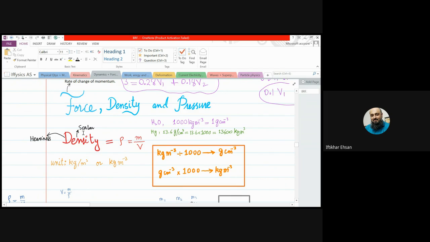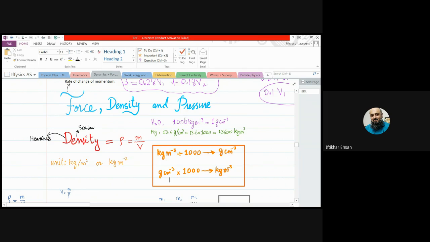Scalar quantities are usually only positive. The unit of mass is kg and volume is meter cube, so the unit for density is kg per meter cube. There is one thing which I would like you to remember that will be useful for you. If we are knowing the density of a material in kg per meter cube, and you divide it by 1000, now the density will be in grams per centimeter cube.